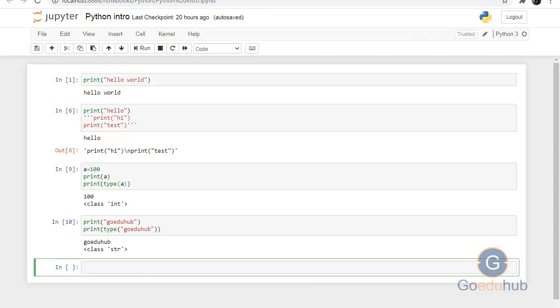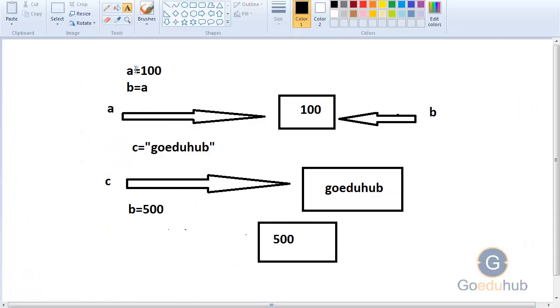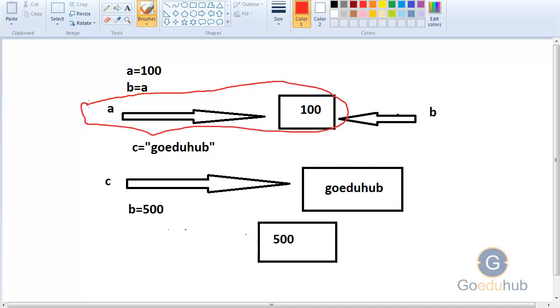I can show you with the pen. When you write a is equal to 100 in Python, what's happening inside? It will automatically write inside the memory that a points to the object 100. This is the object, and a is a reference variable pointing to the object 100. Or you can say the variable a refers to an integer object 100.